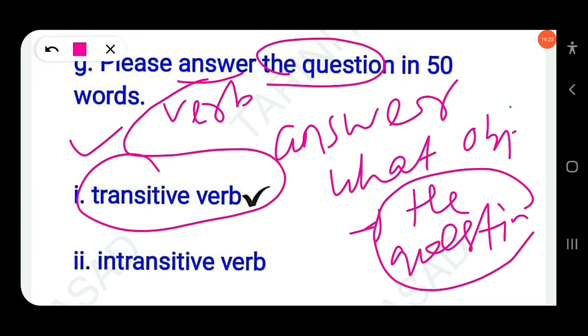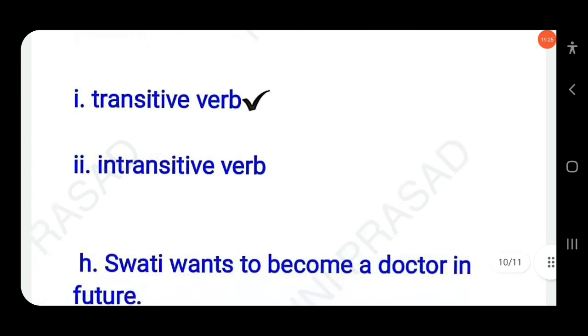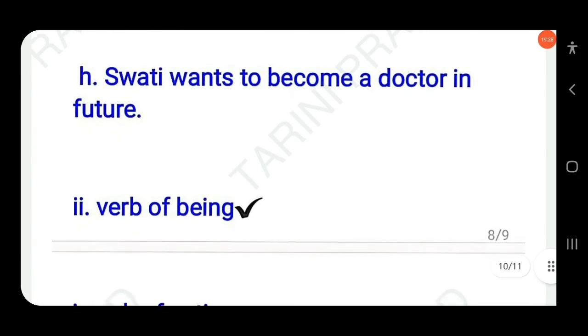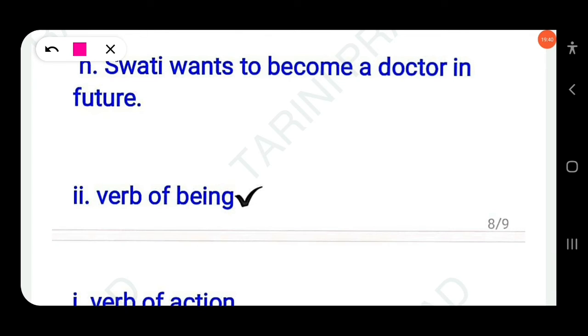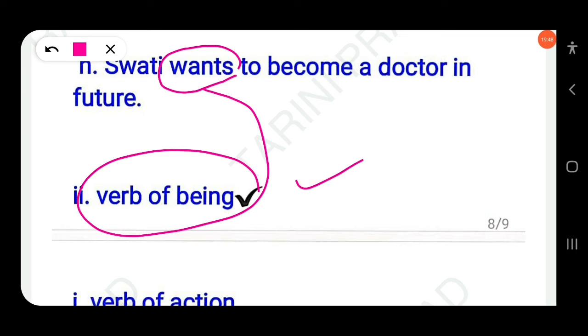Then next, Swati wants to become a doctor in future. Is the action being performed, or does it indicate a state of being? Here wants is verb of being. This will not be considered as verb of action. I want to be a teacher.